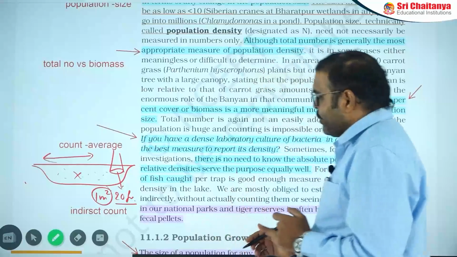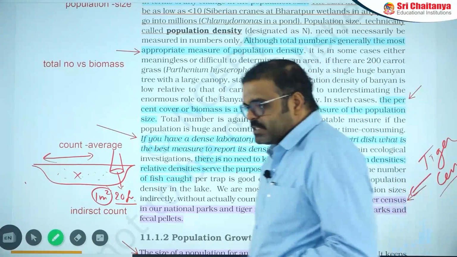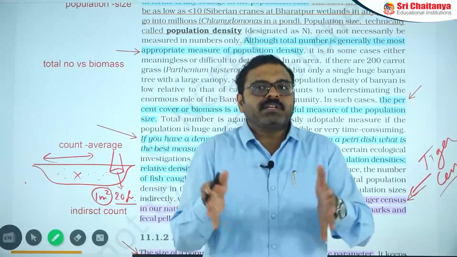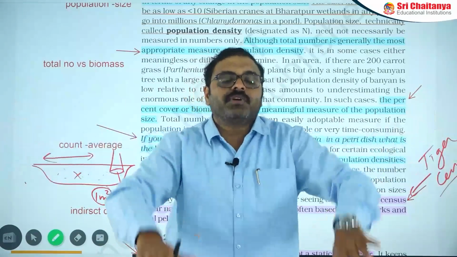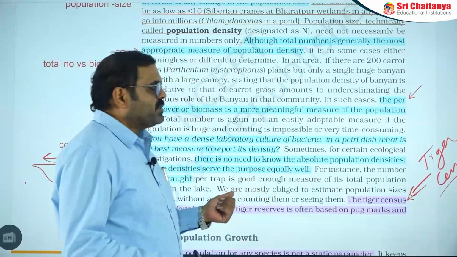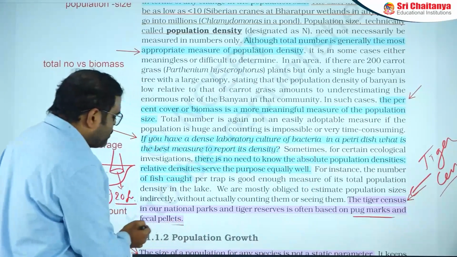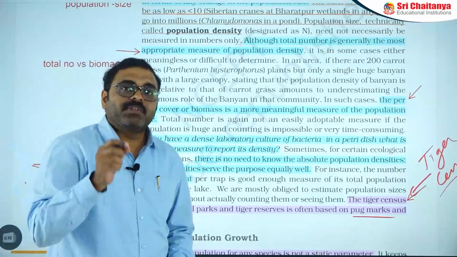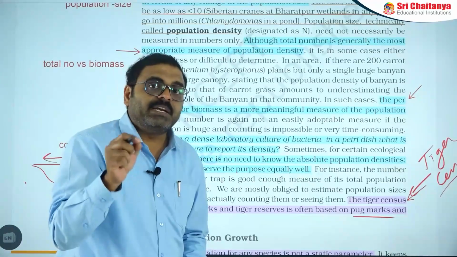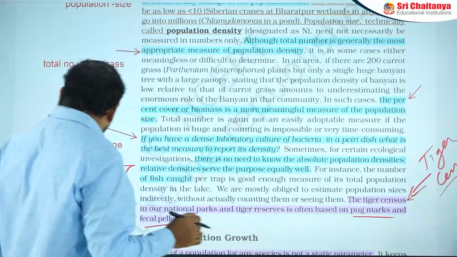But another important point is the indirect count. An example of indirect count is the tiger census. If you want to count the number of tigers in a forest, you cannot ask all the tigers to come in front of you to take a picture along with you. This is not possible. So in that case, let us observe other options. Tiger pug marks and fecal pellets are used as identity marks for the number of tigers in a forest. This is known as indirect count. Did you catch the point? Indirect count is another important method.